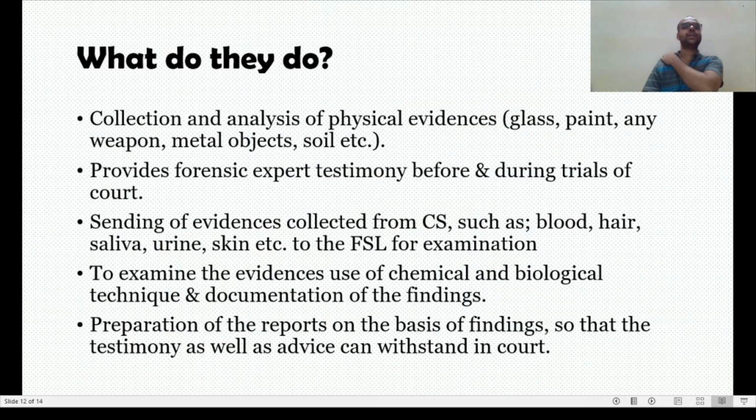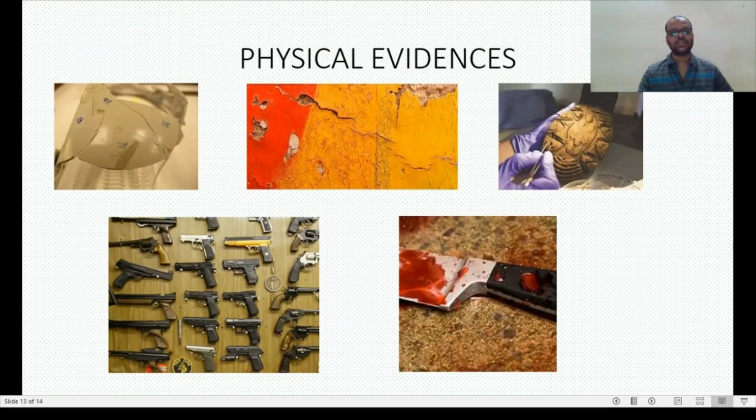Now, what do they do in forensic science? So the collection and analysis of physical evidences like glass, paint, any weapon, metal object, soil. Like, this is the evidence glass. This is paint chips. Okay, soil from any crime scene. Then these are the weapons like firearm or guns, and this is a knife. So this comes under physical evidences.